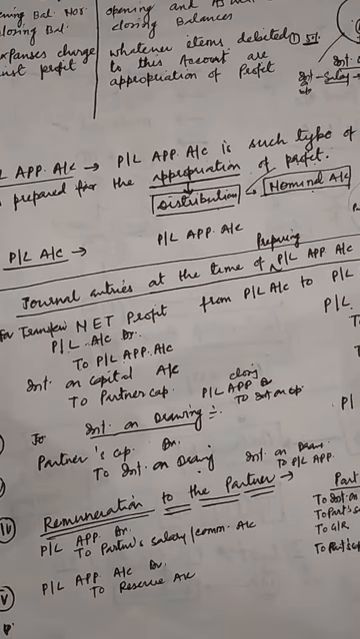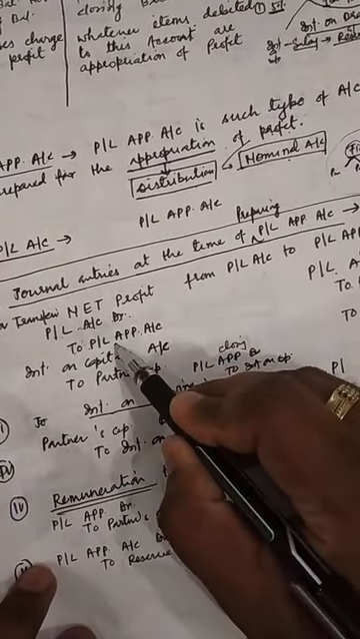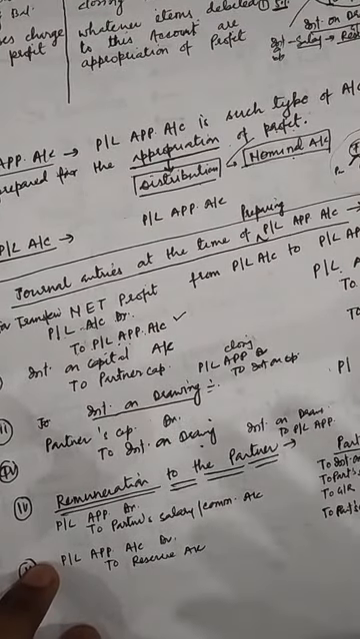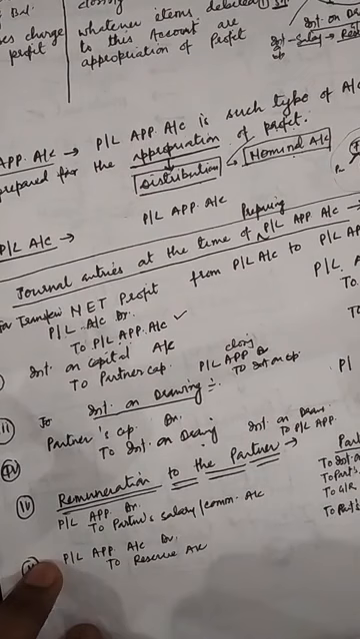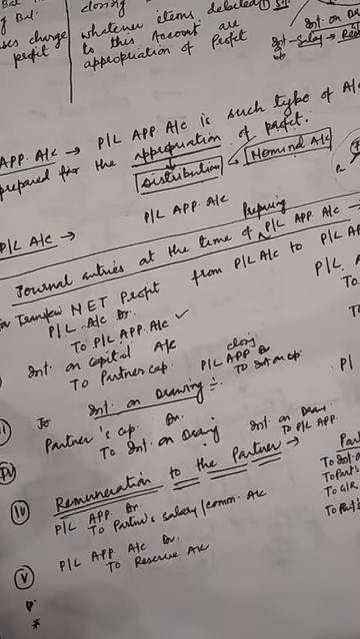The first journal entry is for transferring the amount of the profit from the PL account to the PL appropriation account. The first entry will be: profit and loss account debit to PL appropriation account. Getting? When profit is transferred to the PL appropriation account, we have already transferred.